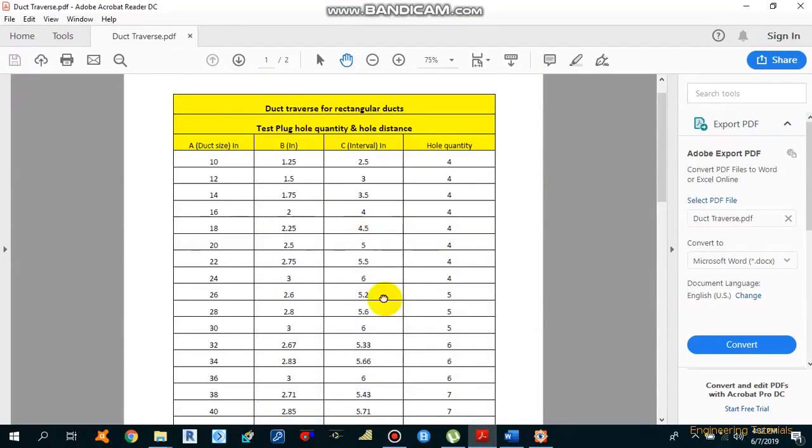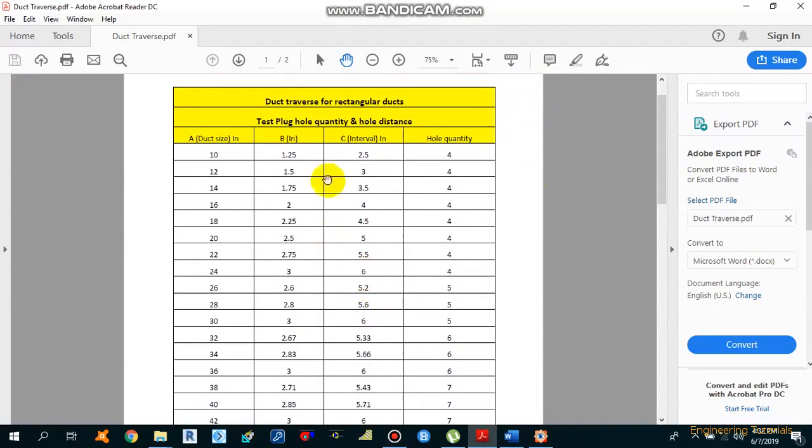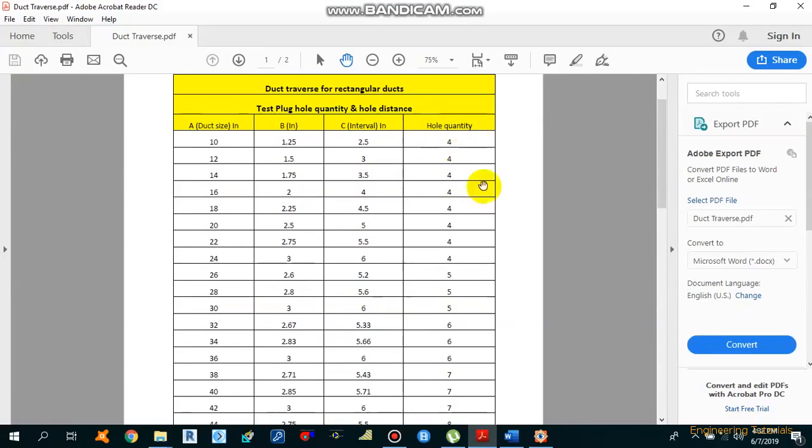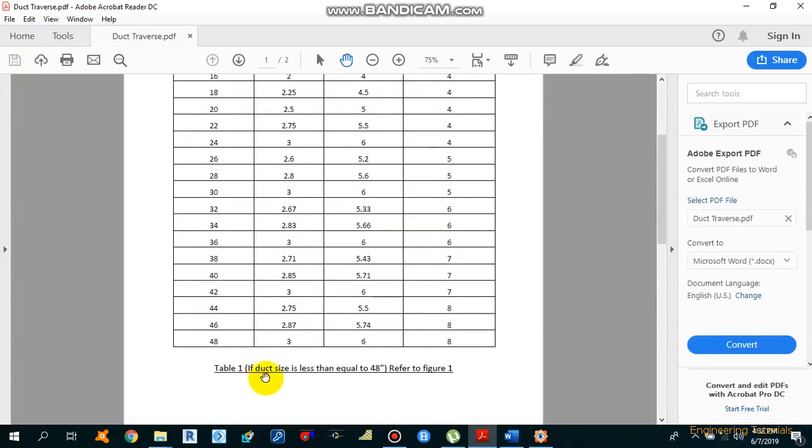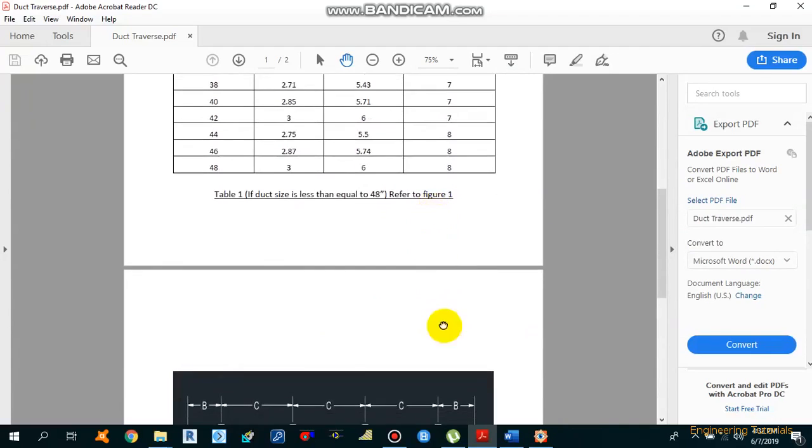So this is the table which we are going to use for duct traverse of rectangular ducts. As you can see, this is the hole quantity required, and this is the interval C, interval B, and this A is representing the duct dimension, that is 10 inches, 12 inches, 14 inches. This table applies if the duct size is less than 48 inches, and for this table we need to refer to figure 1.